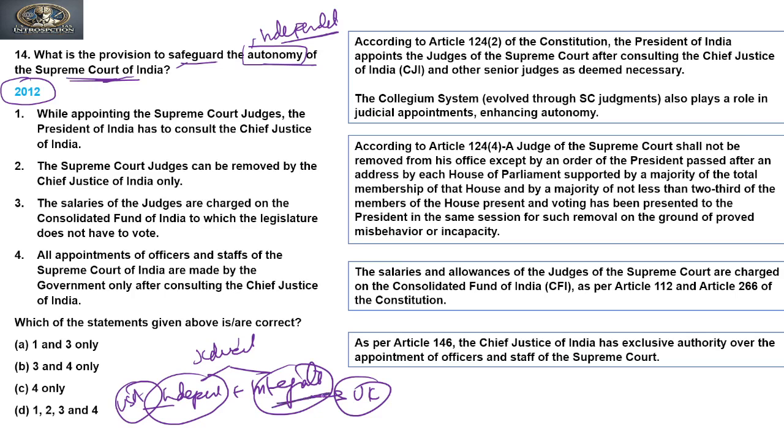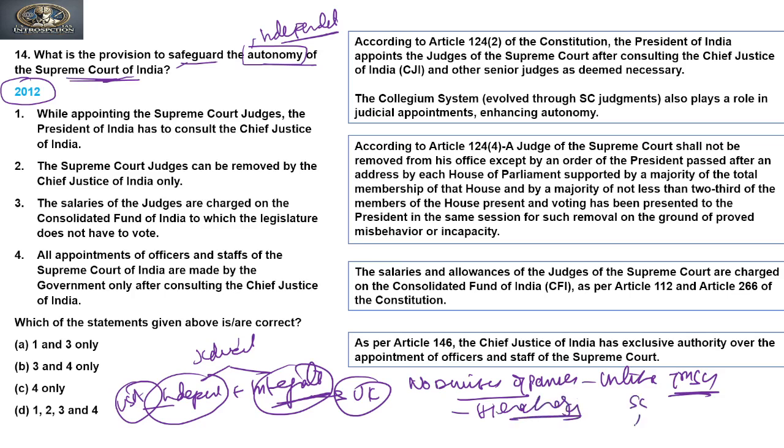So integrated judiciary means that there is no division of power between the judiciaries, unlike the 7th Schedule, there is no such schedule which divides the power between the judiciary. This is integrated judiciary.